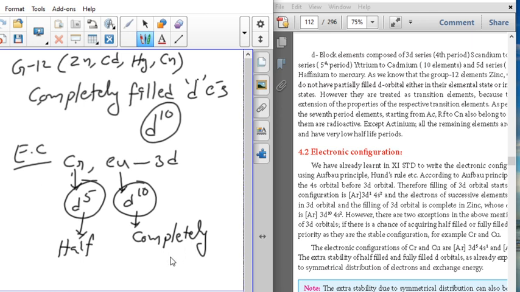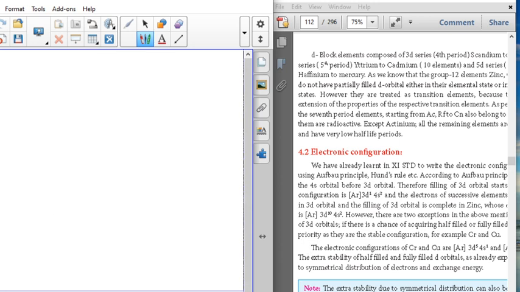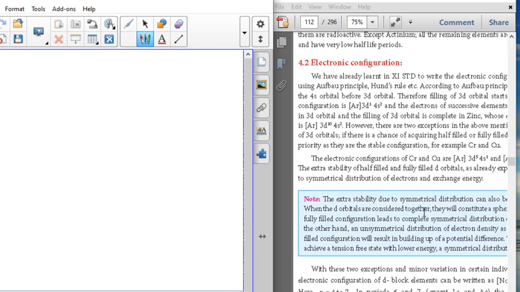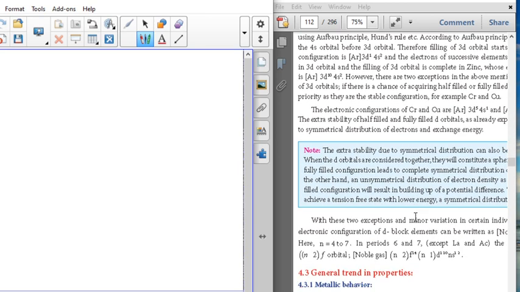As per our rules for filling the electronic configuration, that is the Aufbau principle, Pauli's exclusion principle and Hund's rule, we follow the rules. But some elements cannot follow these rules because they have half filled and completely filled electronic configurations. If any element can show a half filled or completely filled configuration, it is more stable because of exchange energy. Already we know this.